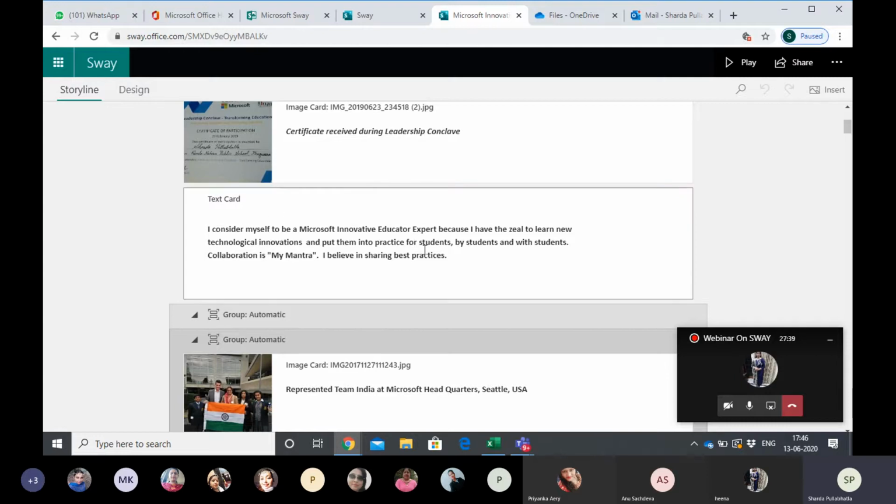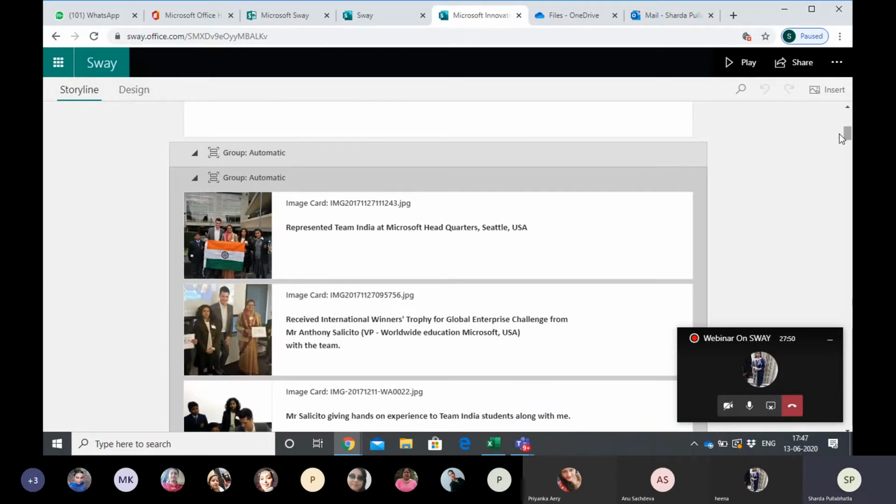The first question they ask is, why do you consider yourself to be an MI expert? This is something that I felt I can write about myself. It's not compulsory. This is the group part. Is it visible where I am hovering the cursor on the left hand side, group automatic?